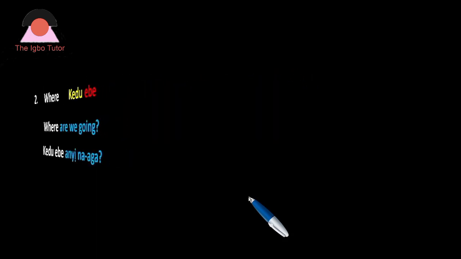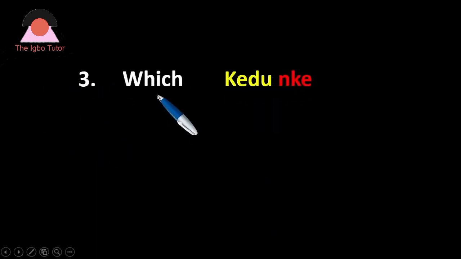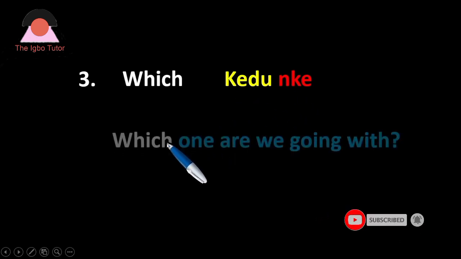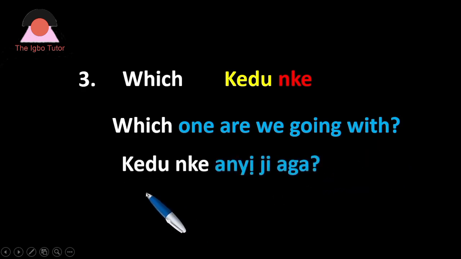We go to number 3 now. Which is kedu nke, option among many. Kedu nke, which. Let's consider the sentence now. Which one are we going with? We look at the Igbo version. Kedu nke anyị ji aga? That is the which question.